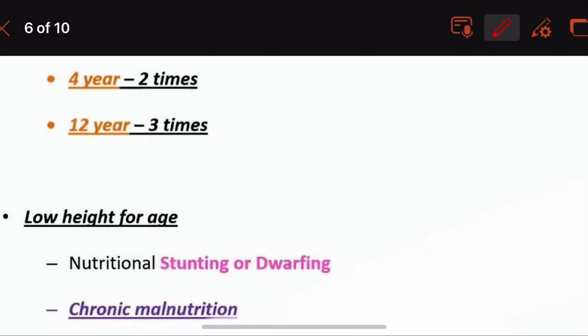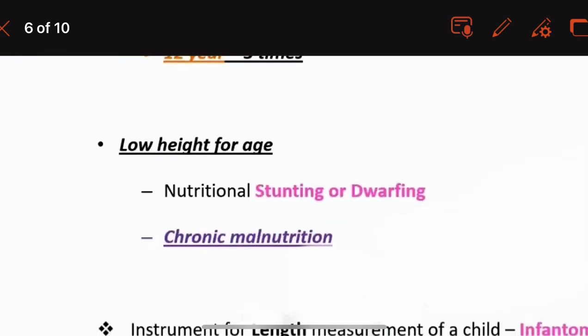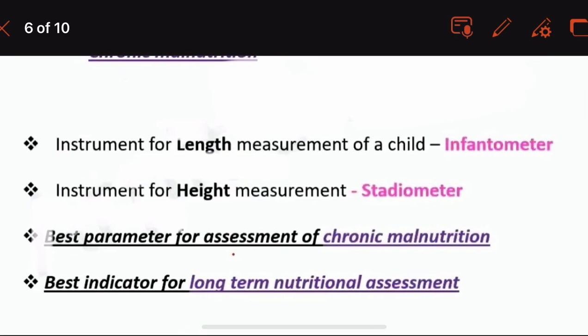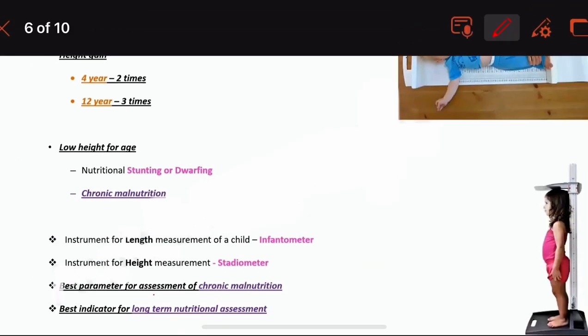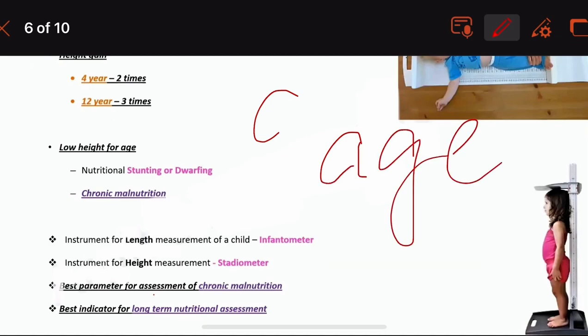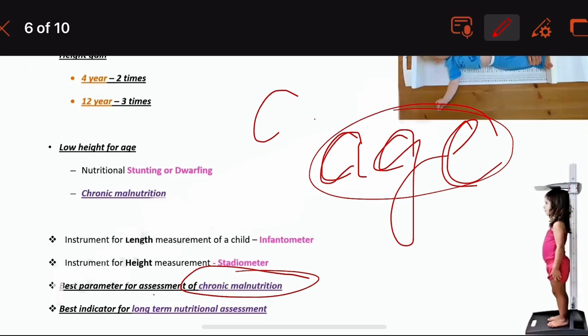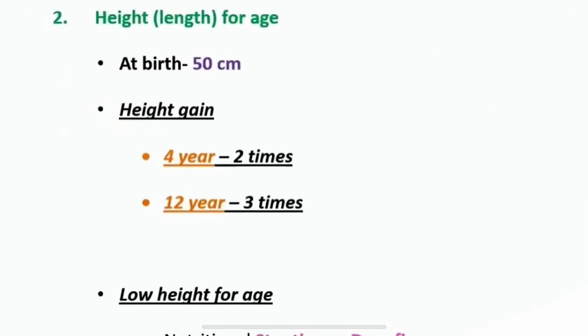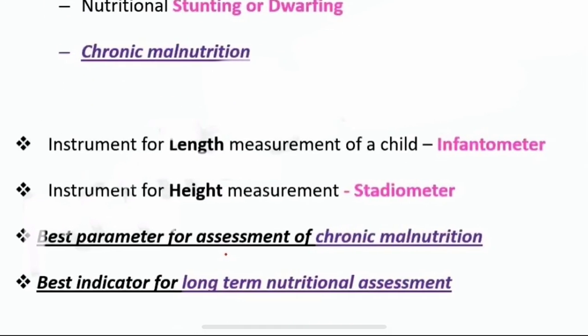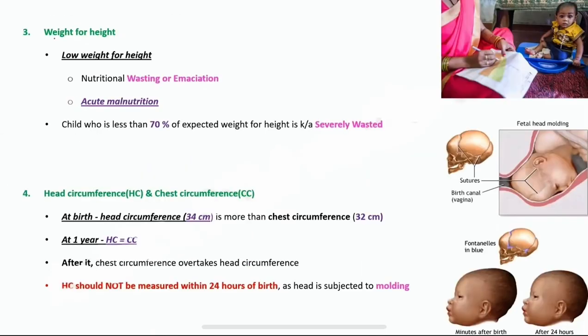Next, we have the other MCQ, that is the best parameter for the assessment of chronic malnutrition. What is the best parameter? We know when C comes, we have AGE. So that is the height for age in cases of chronic malnutrition, and the best indicator for long-term nutritional assessment is also the height for age. Okay, height for age or length for age is for chronic malnutrition and long-term assessment.